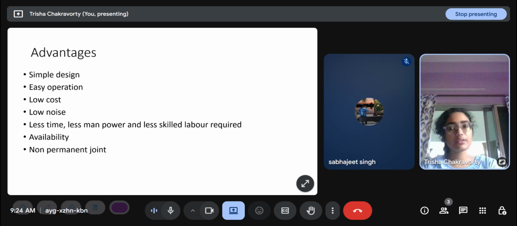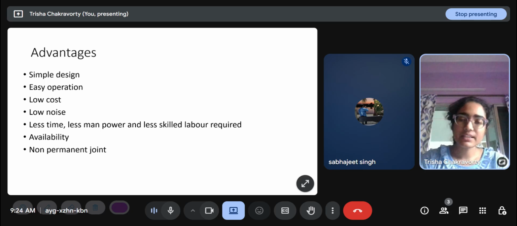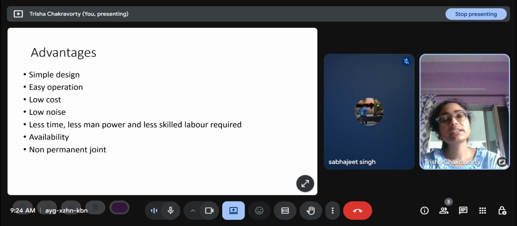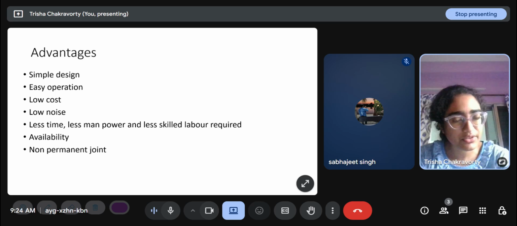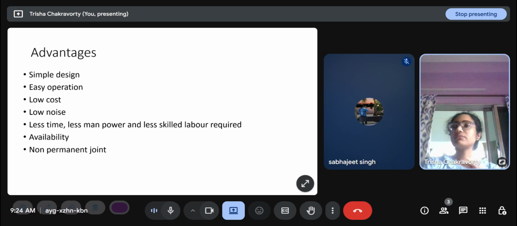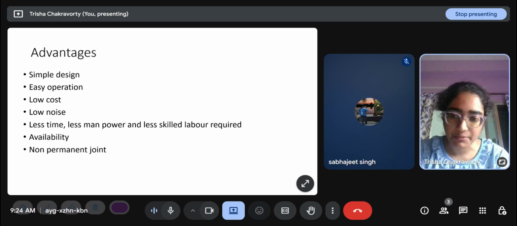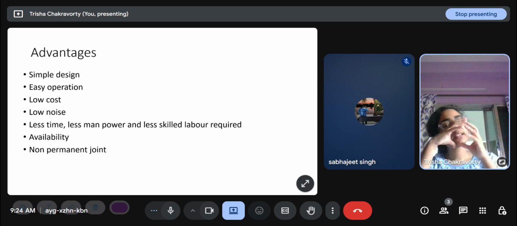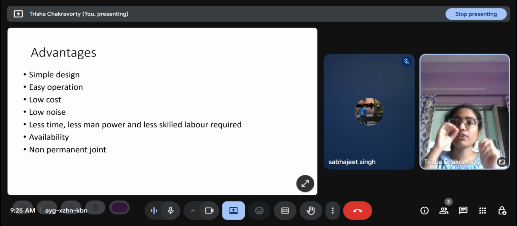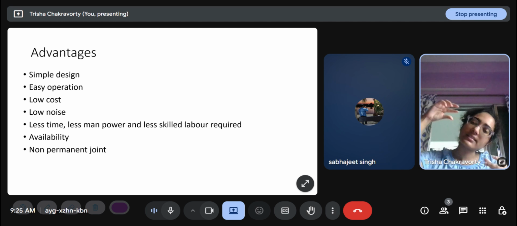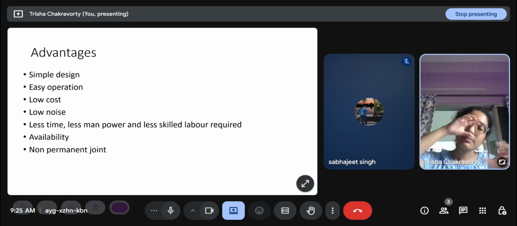This is an important factor, because suppose there has been an earthquake where the structure did not collapse, but there has been damage to the structure. So after that, what we have to do is restore the structure. The structure might need to undergo major repair. For that, we see that the joints have deformed, but if it is a bolted connection, we can just disconnect the bolt and we can still repair there.